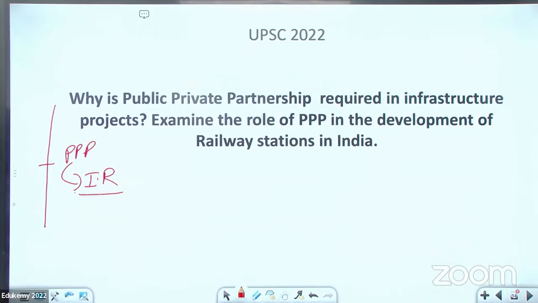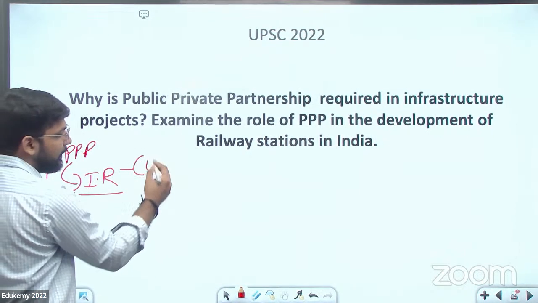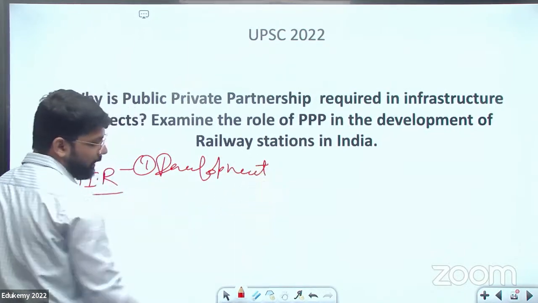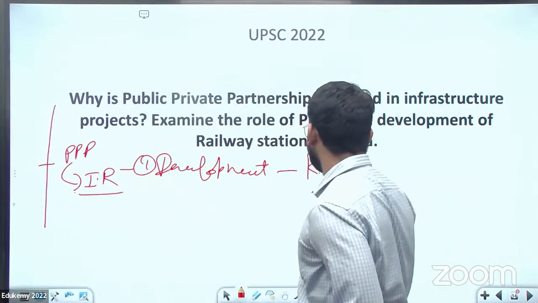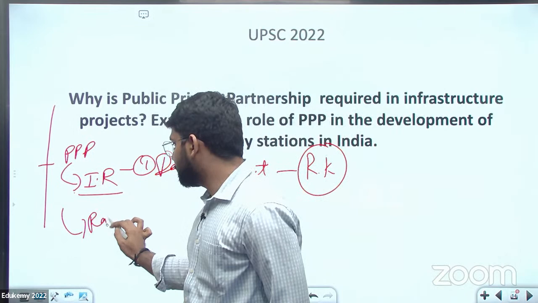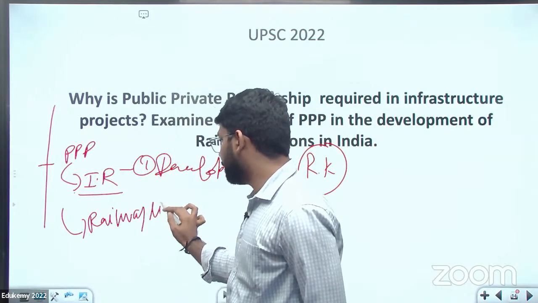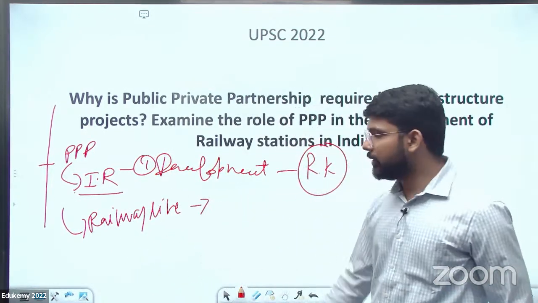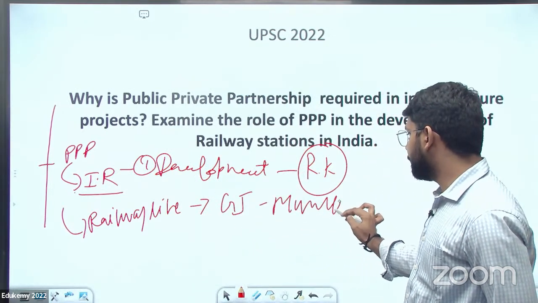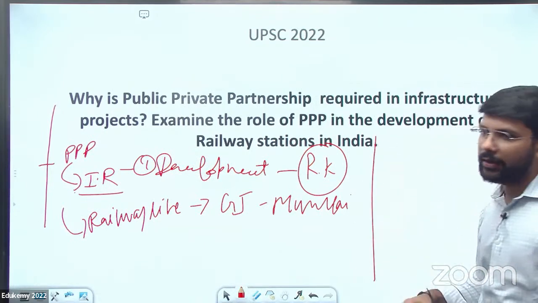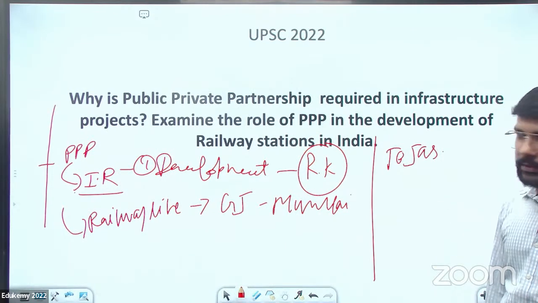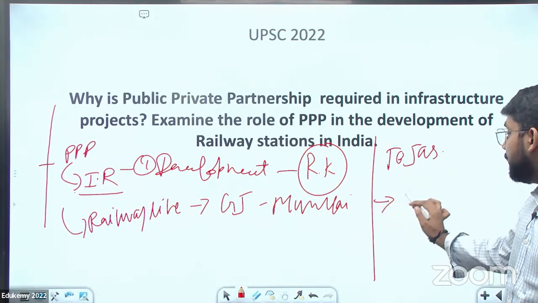कहाँ पे private investment start हुआ है? Number 1, in the development of railway stations. You can give the example of Rani Kamlapati station in Bhopal. In the making of railway lines, like the longest line started from Gujarat to Mumbai. In case of some of the trains where there is private investment, like Tejas, they are private investments. And in the development of some of the